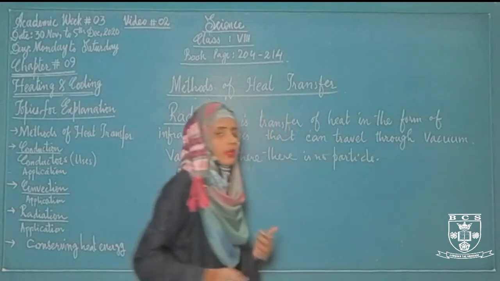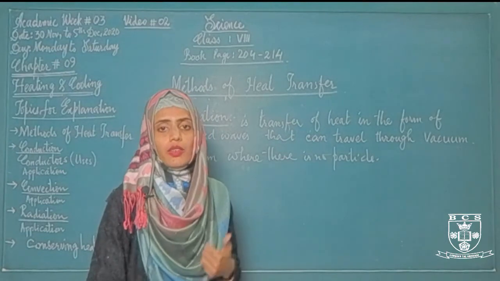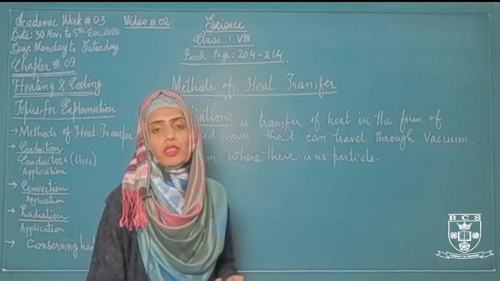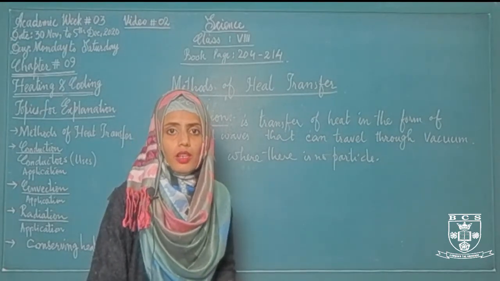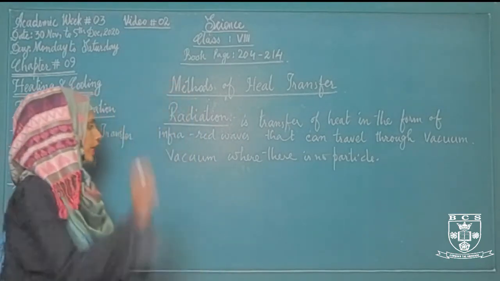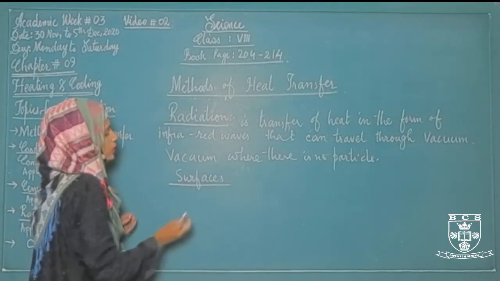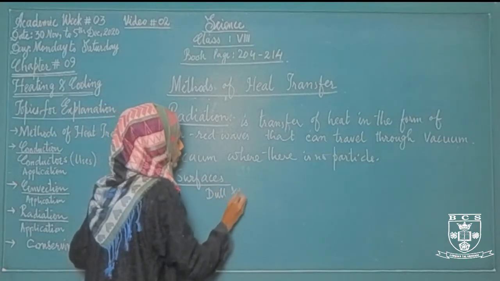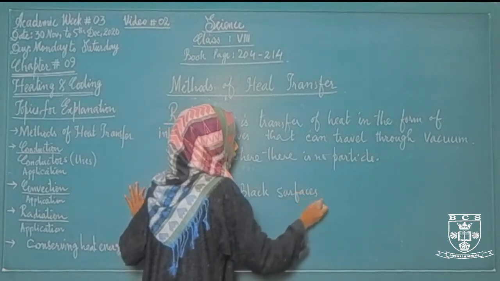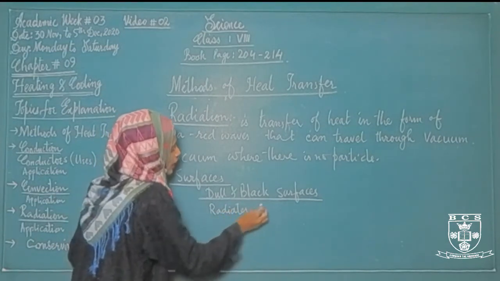there are so many objects that can radiate heat as well as absorb heat, but there are some other materials also present in our surrounding that cannot radiate heat, nor can they absorb it, but they can reflect the heat. We have different types of surfaces. The first one is dull and black surfaces. Dull and black surfaces radiate and absorb